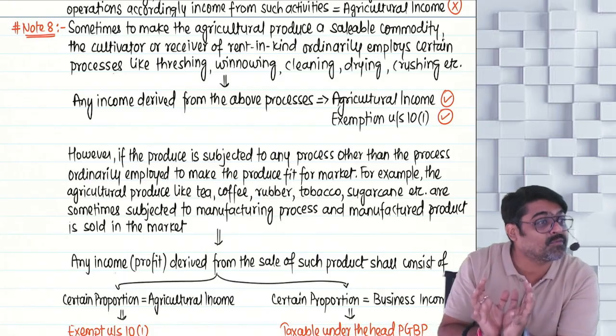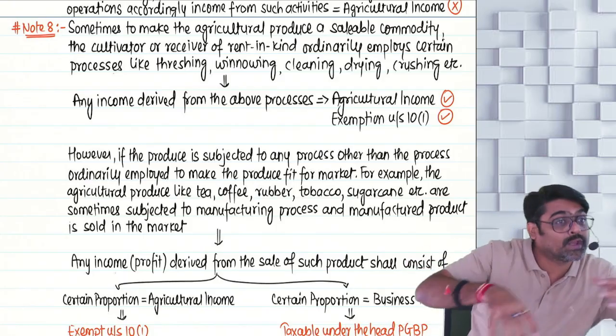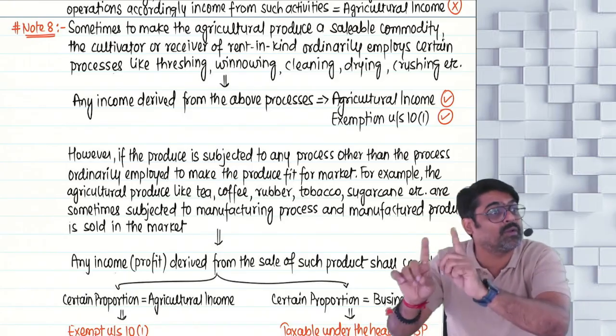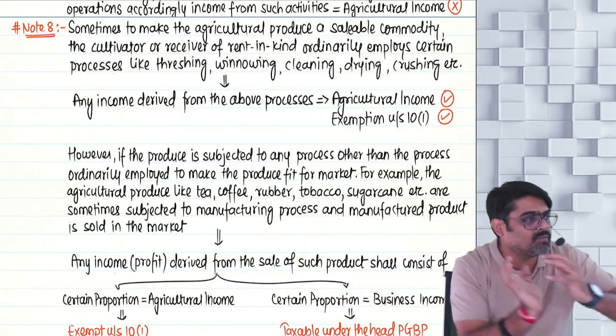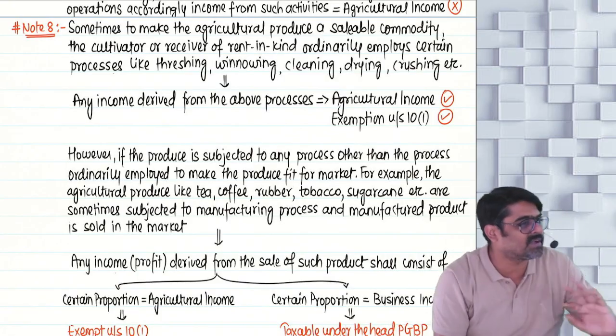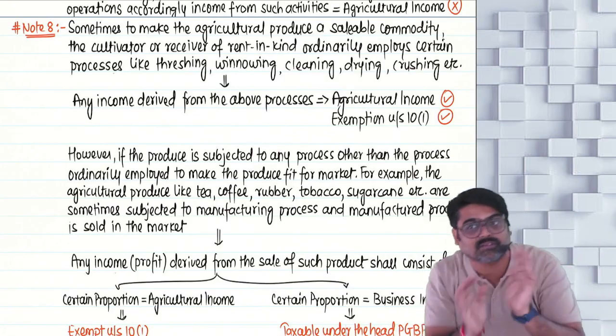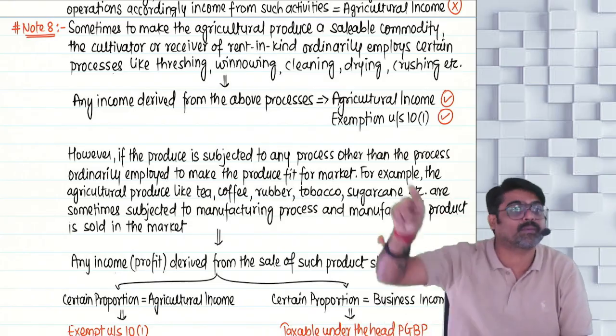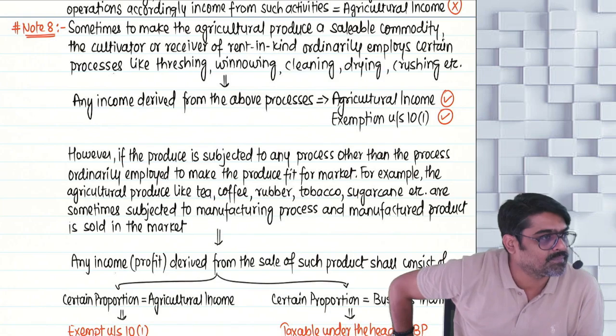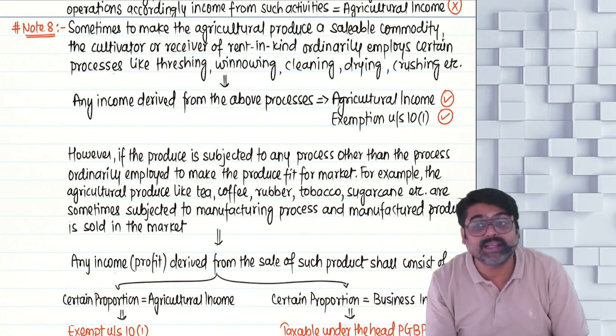That income is derived from both activities, manufacturing as well as growing. So that will be known as a composite activity, and from that activity some income will be related to your agricultural operations, which will be fully exempt, and some income will be related to your manufacturing operations, which will be taxable as your PGBP income. That is what I have written in English.